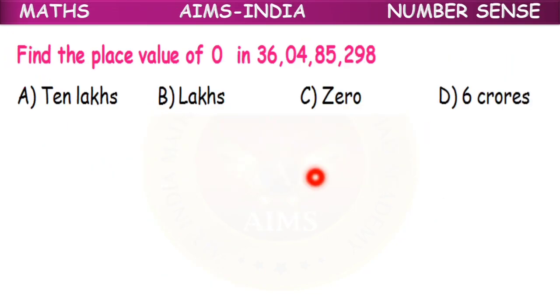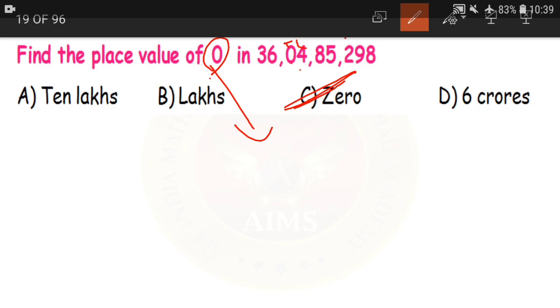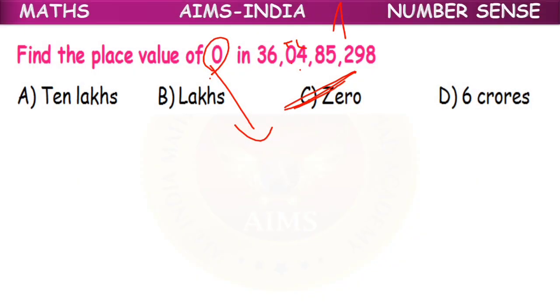Next. Find the place value of 0 in 36 crores 4 lakhs 85,298. If you remember children, here the 0 is in 10 lakhs place. Okay. So even though 0 is in 10 lakhs place, the place value of 0 will be 0 only. So the place value of 0, no matter in whatever place it is, will always be equal to 0. Clear children? Yes, it will always be equal to 0 only. So option C, 0 is our correct answer.